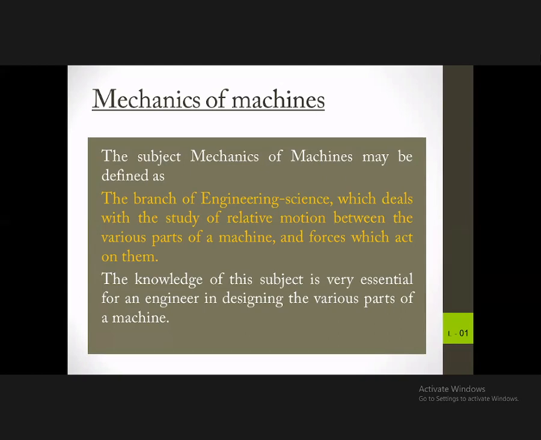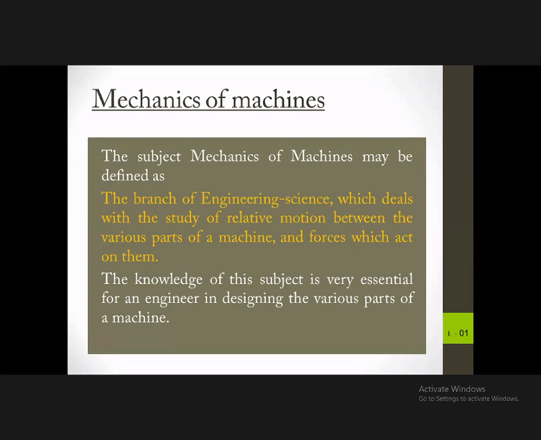And the second part is the machine parts. We call it machine elements. So in this subject, we have these two parts: the mechanics or mechanisms of the machine, as well as the machine elements.